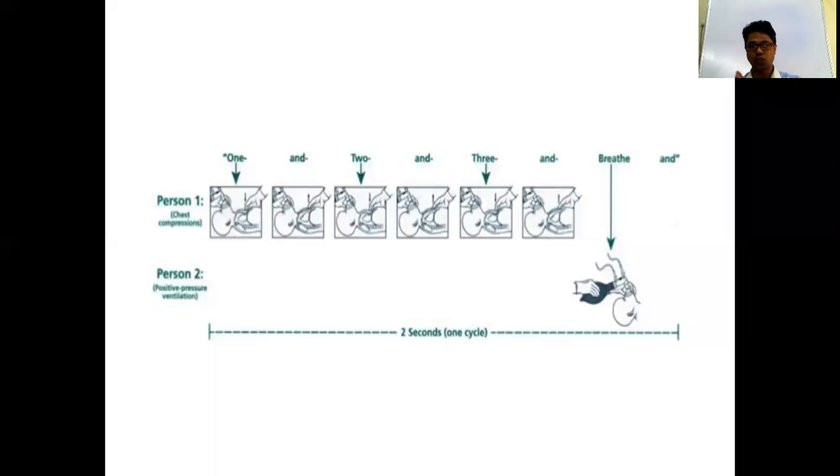It is called bag and tube ventilation. First one is bag and mask ventilation. So what is the frequency in bag ventilation? In bag and mask ventilation, frequency is 40 to 60 breaths per minute.